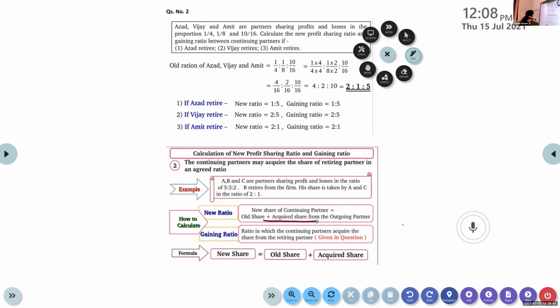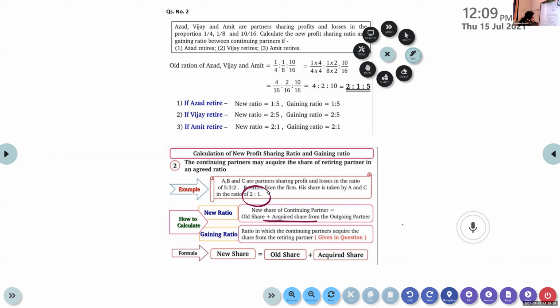Now, here, the agreed ratio itself is the gaining ratio. 2:1. It is in that ratio they are acquiring the share of the retiring partner.